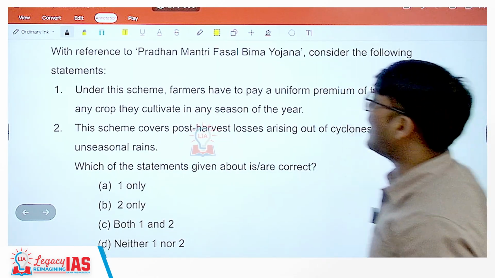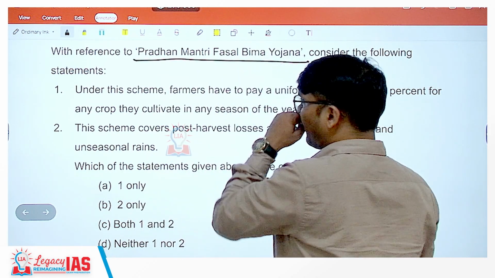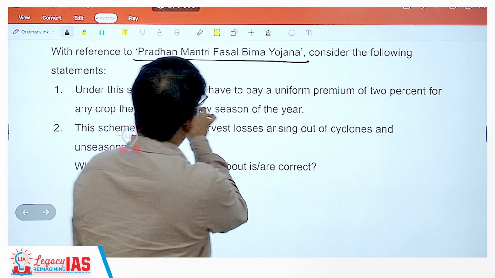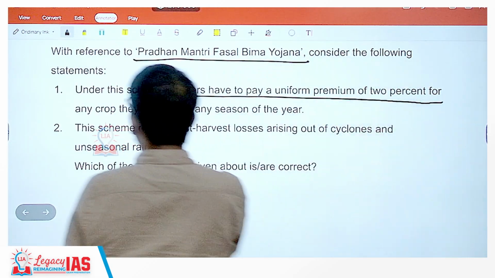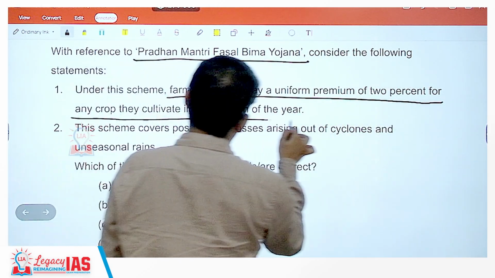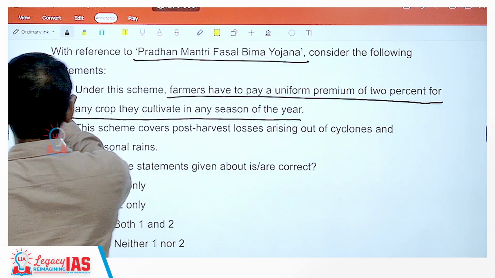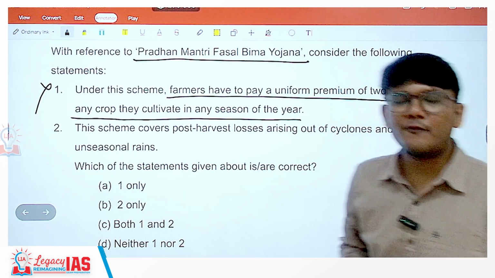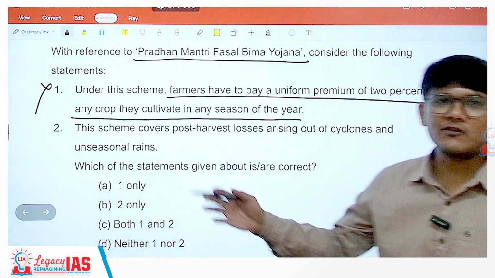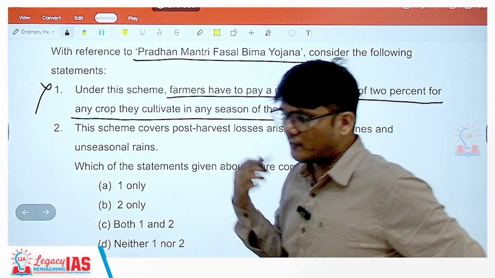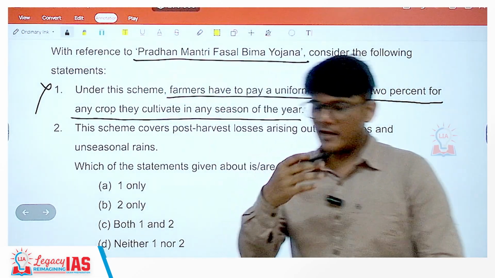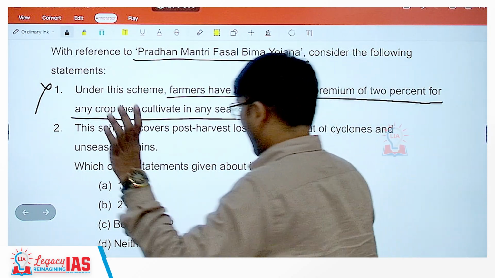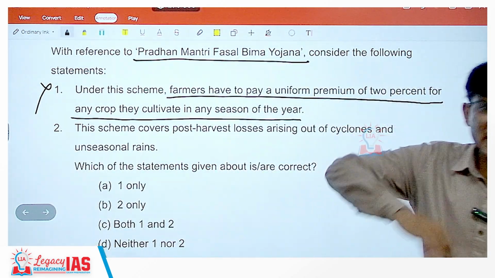With reference to Pradhan Mantri Fasal Bima Yojana, consider the following statements. This question says, statement 1, under the scheme, farmers have to pay a uniform premium of 2% for any crop they cultivate in any season of the year. No. There is a differential rate of premium. Why is there a differential rate of premium? It is insurance. In insurance, different crops may have different risk. Kharif crop may have a different risk, Rabi may have a different risk, horticultural crop may have a different risk, and that is why the premiums would be different.